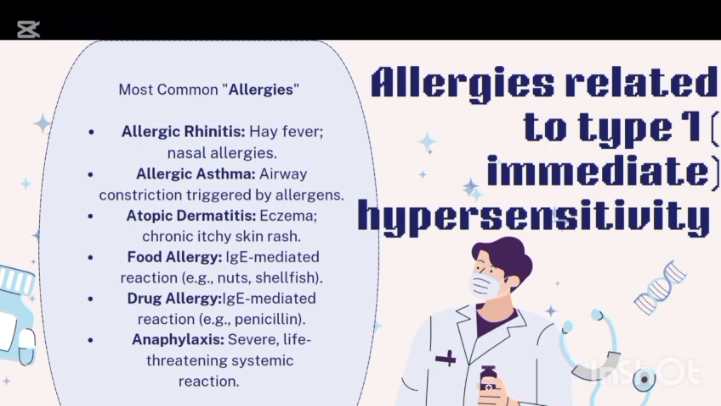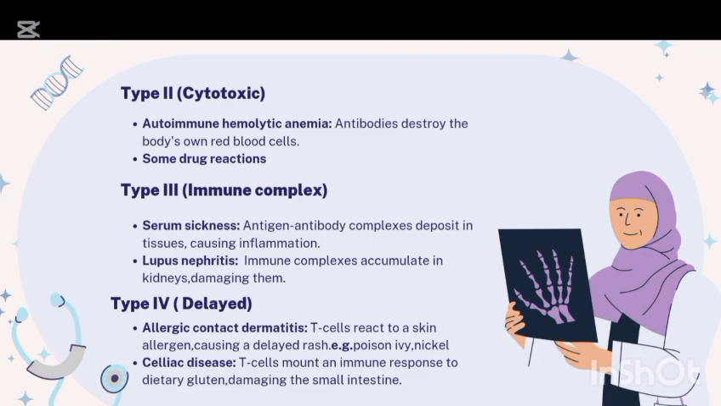Now, these are major allergies related to type 1 immediate hypersensitivity. Common allergies are allergic rhinitis, which is runny nose, hay fever, nasal allergies. Allergic asthma, where there is airway constriction, or atopic dermatitis, which is eczema, or food allergy, which is also an IgE-mediated reaction, like to certain shellfish or fishes, or drug allergy, like to a drug such as penicillin, which is also IgE-mediated, and severe reaction like anaphylaxis, which is a severe life-threatening systemic reaction to allergens, which may cause death